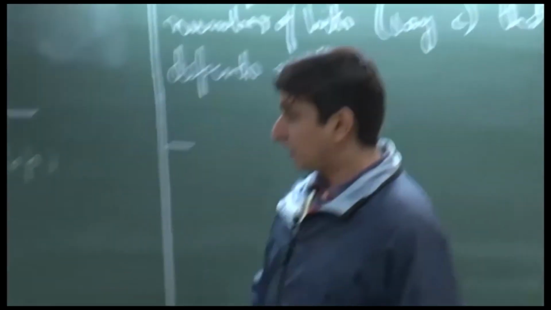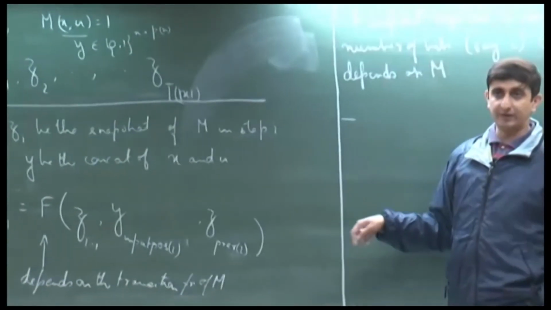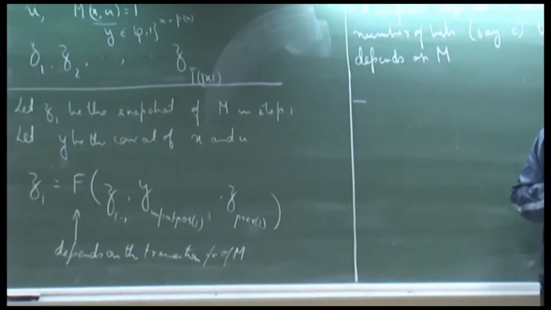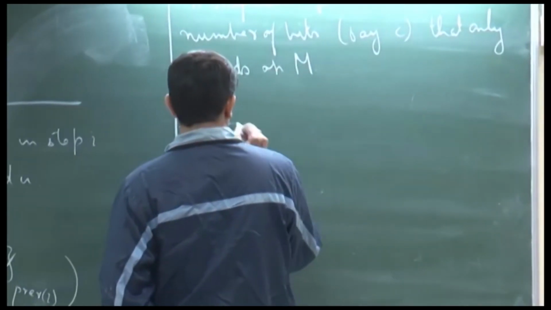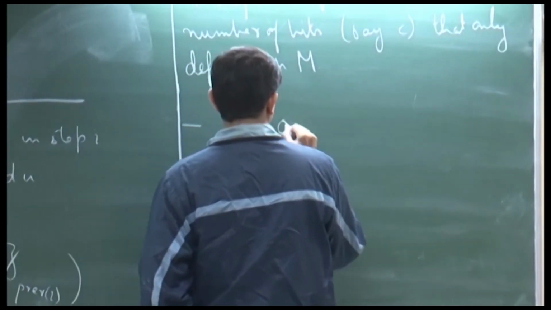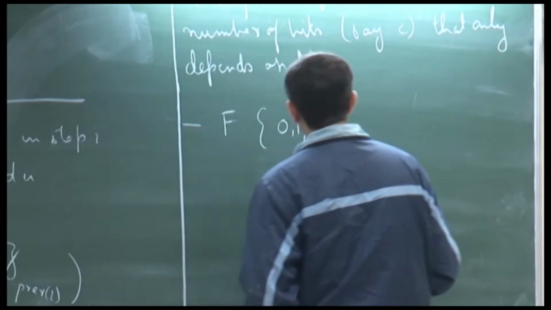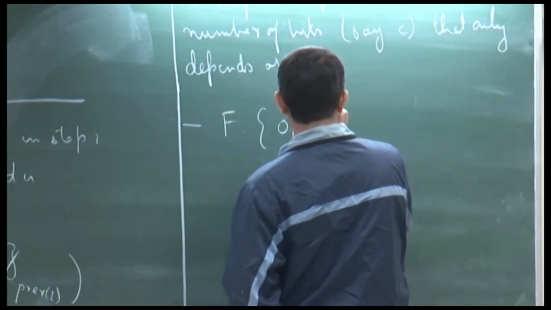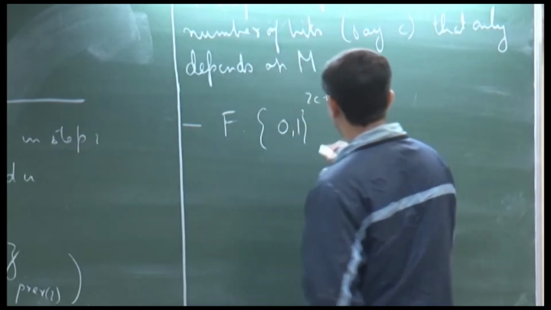So, now what is the size of this argument as a function of C? F is a function which takes an argument from the set of strings of length 2C plus 1.